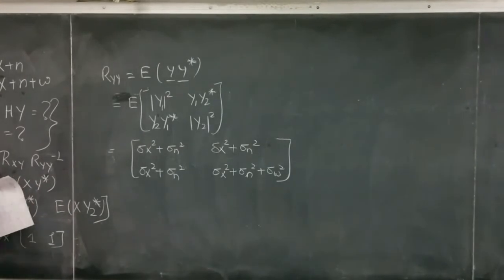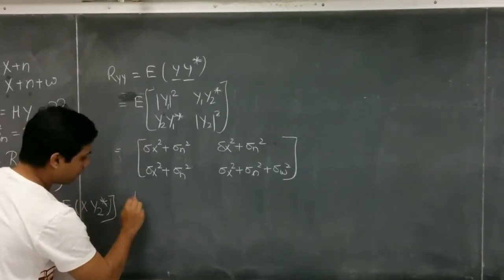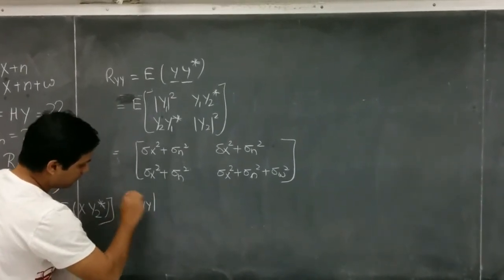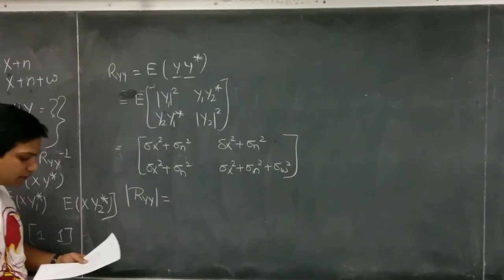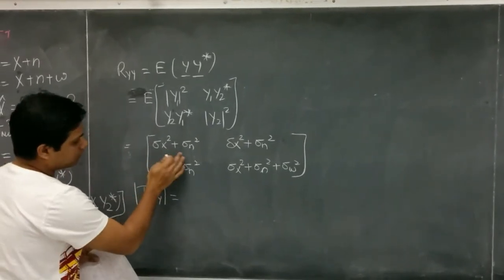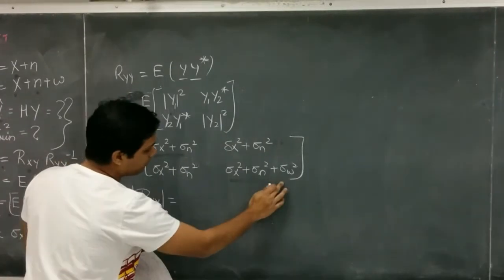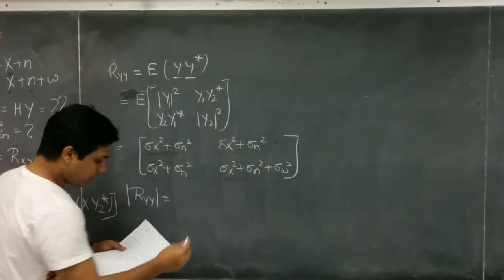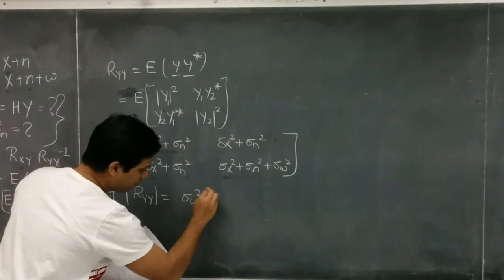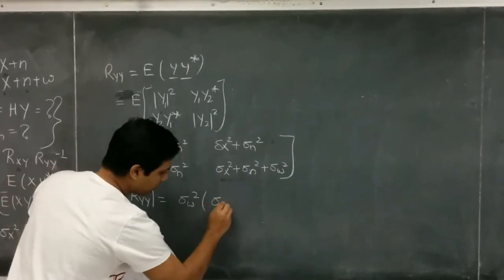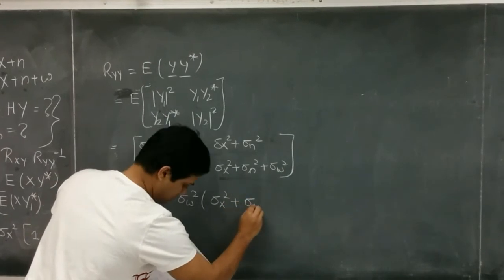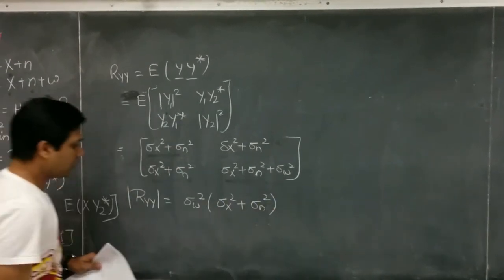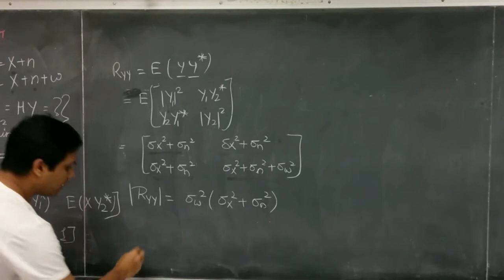Now for calculation of h, we have to find Ryy inverse, for which we have to find the determinant. For the determinant, this value multiplied by this value minus multiplication of these values, which will come as sigma w square into sigma x square plus sigma n square. This is the mod of the Ryy.